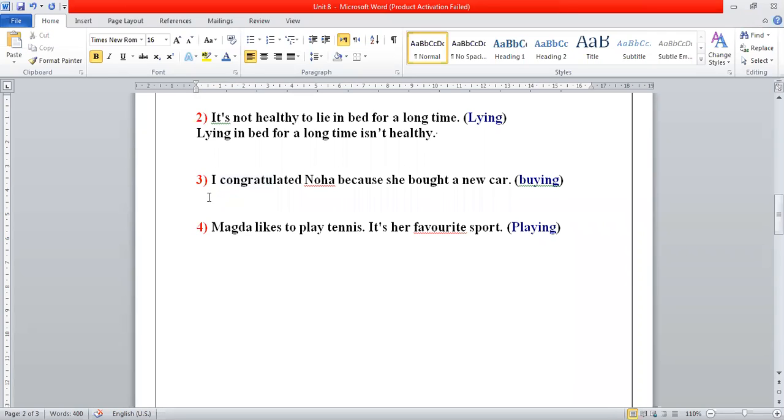So we will say here, I congratulated Noha. I will not say because here. I will say on. I congratulated Noha on what? Here we will need the ing form because we studied together that after the preposition we can use the gerund form or the ing form. So on buying, I congratulated Noha on buying a new car. And here they have the same meaning. The two sentences have the same meaning.